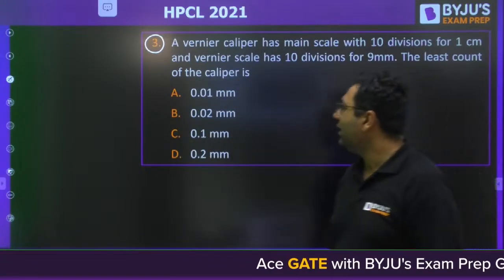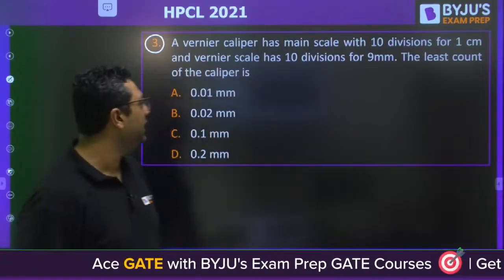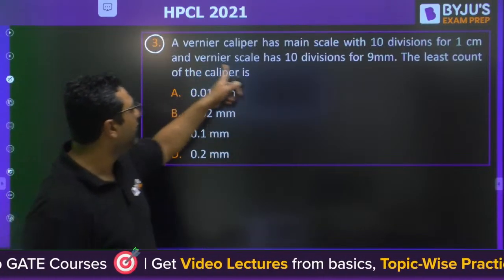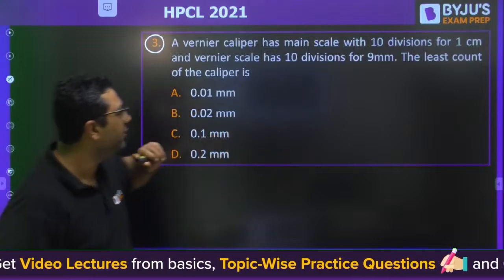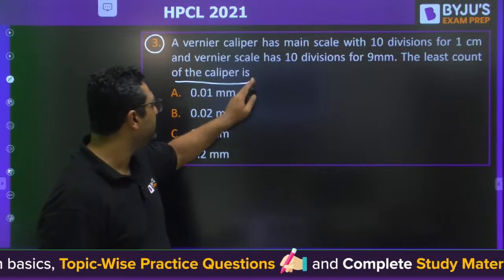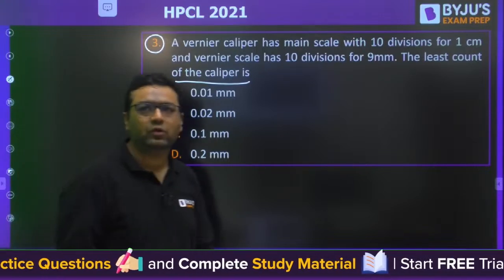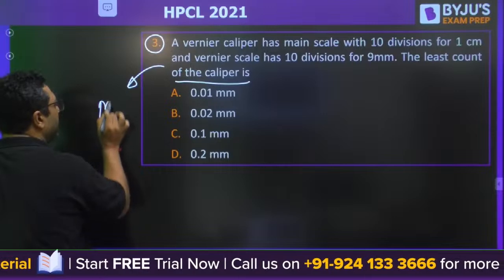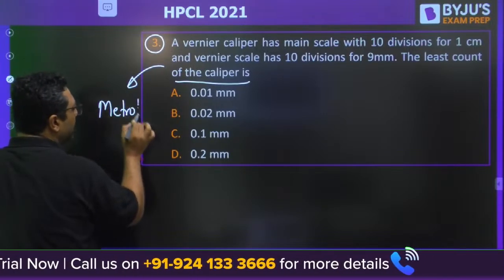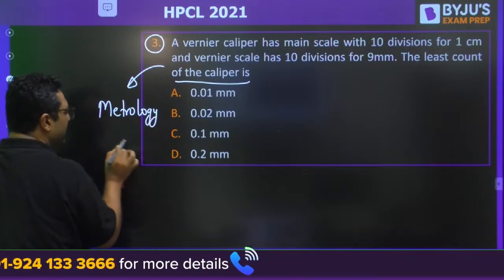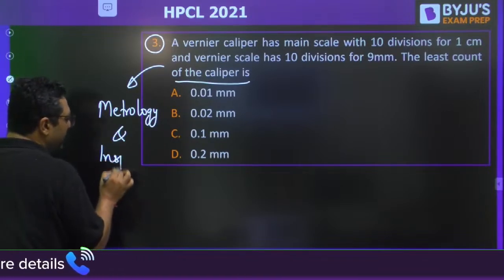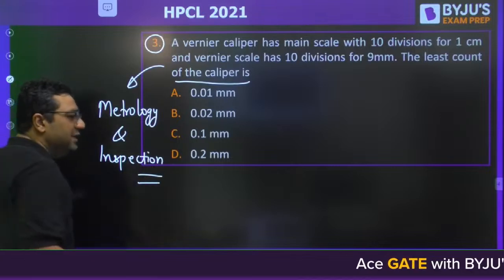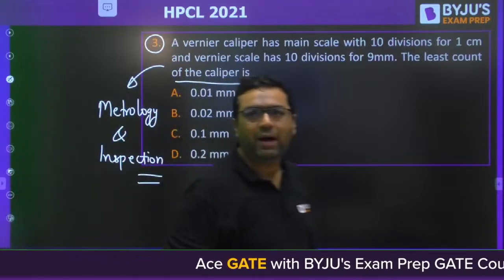Okay. So a vernier caliper has main scale with 10 division for 1 centimeter, and vernier scale have 10 division for 9 mm. The least count of the caliper is. So guys, this question is from metrology part. And I would like to tell you that when we are talking about metrology and inspection, vernier caliper is not asked in the GATE. Vernier caliper is coming in exams like HPCL, ISRO, DRDO, HAL, BARC and all.